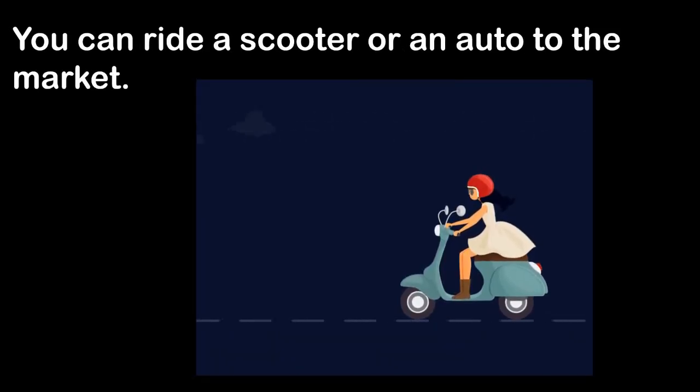You can ride a scooter or an auto to the market. Just now I told you, you can ride a bike home. Like this you can use a scooter to go to the market, or you can visit a garden by riding a scooter. Yes, scooter means what? A scooter is a bicycle or tricycle with very small wheels. Some scooters have a motor, some have pedals, and some are pushed with the foot.